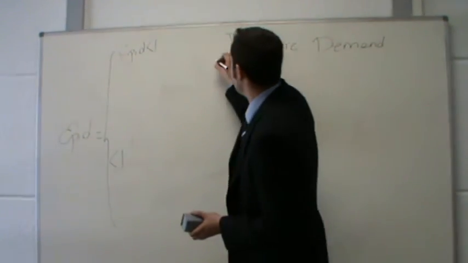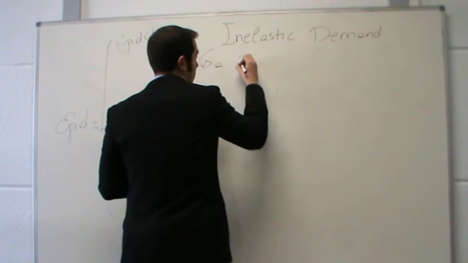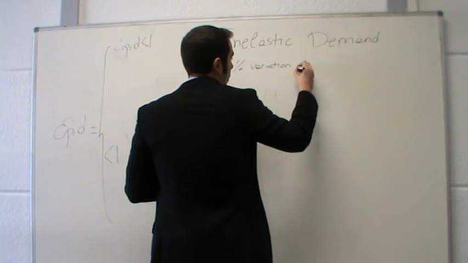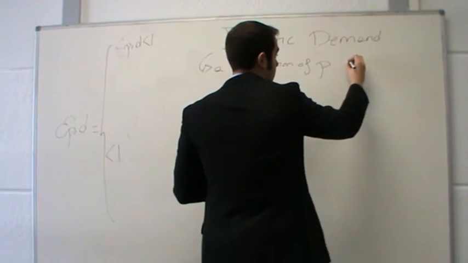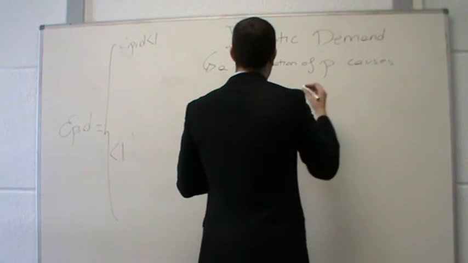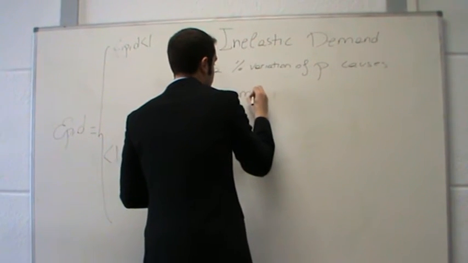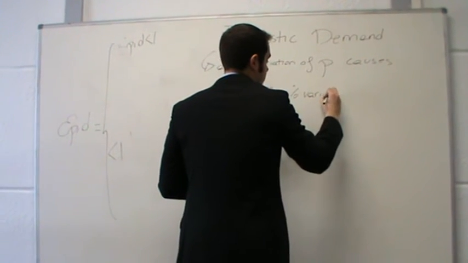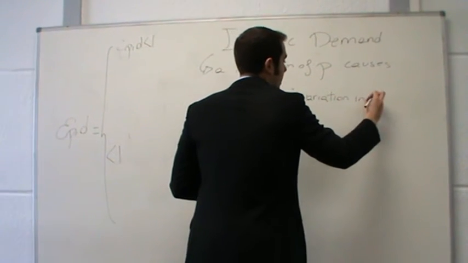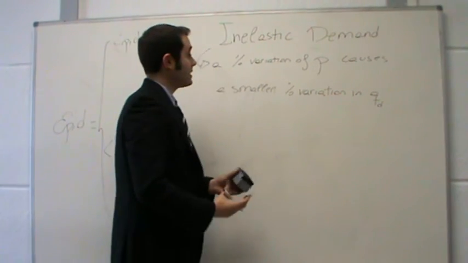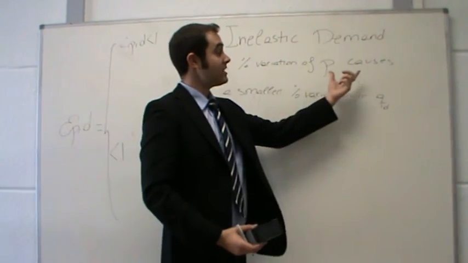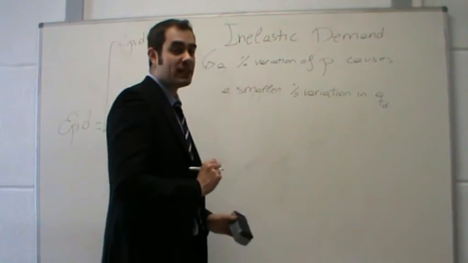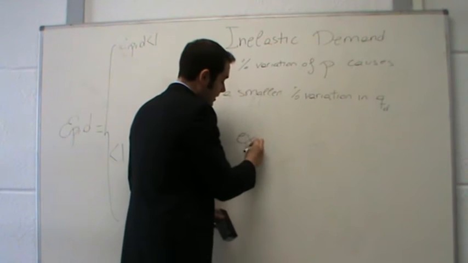Well, basically, the meaning of that is that a percentual variation of prices causes a smaller percentual variation in the quantity demanded. So, for instance, a percentual decrease of prices causes a smaller percentual increase in the quantity demanded. Let's give a numerical example to make sure that we understand the concept.